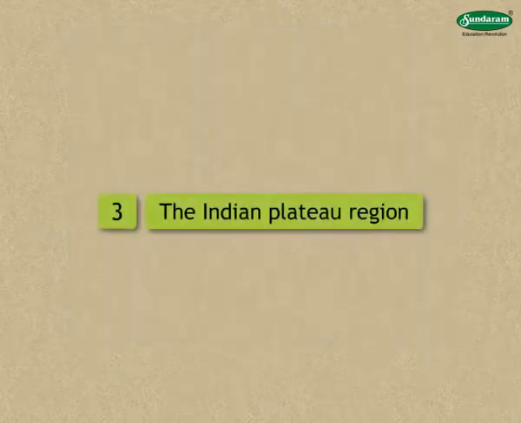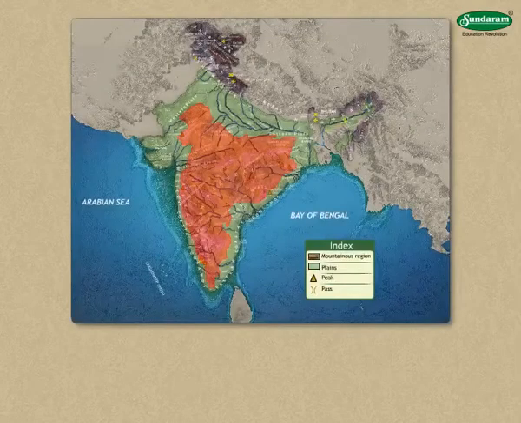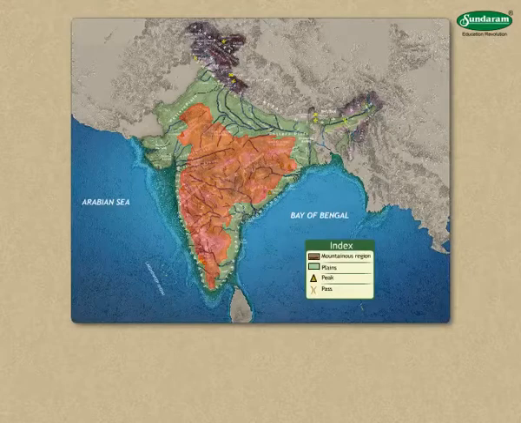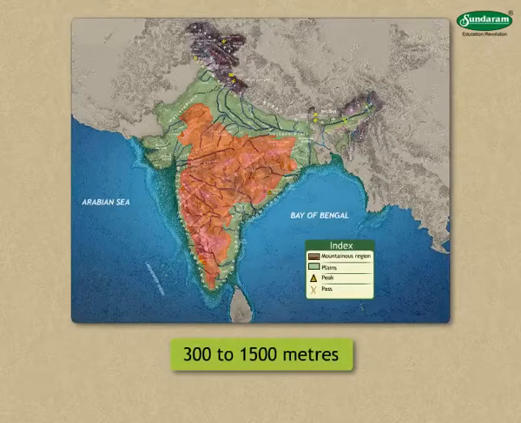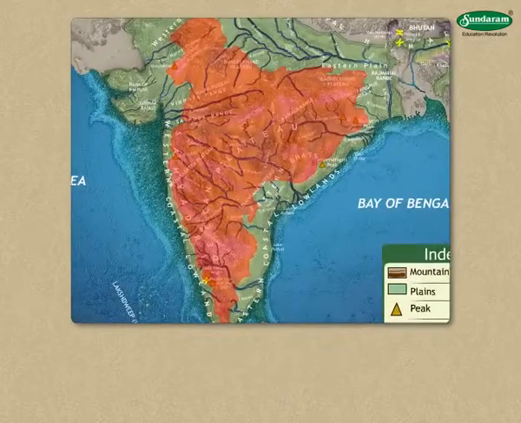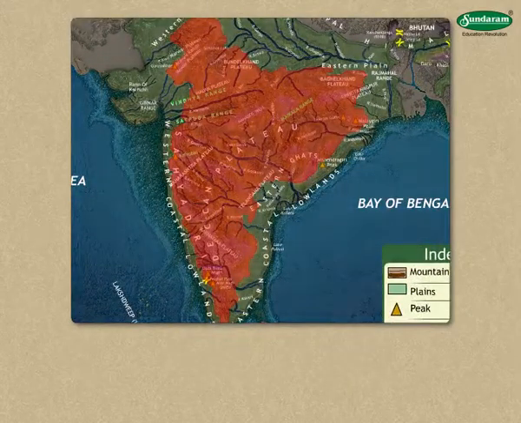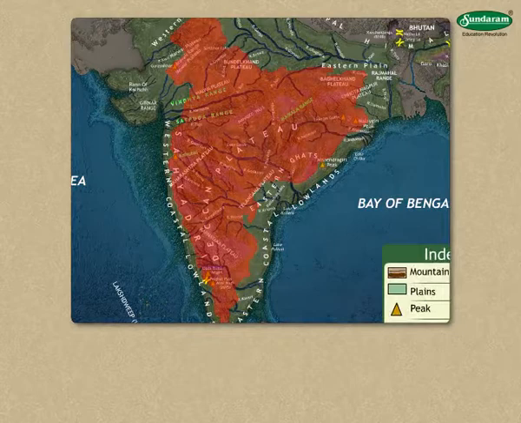3. The Indian Plateau region. This physical division is very vast. Its height is between 300 to 1,500 meters. Most of it is flat, but there are some mountain and hill ranges in this region.